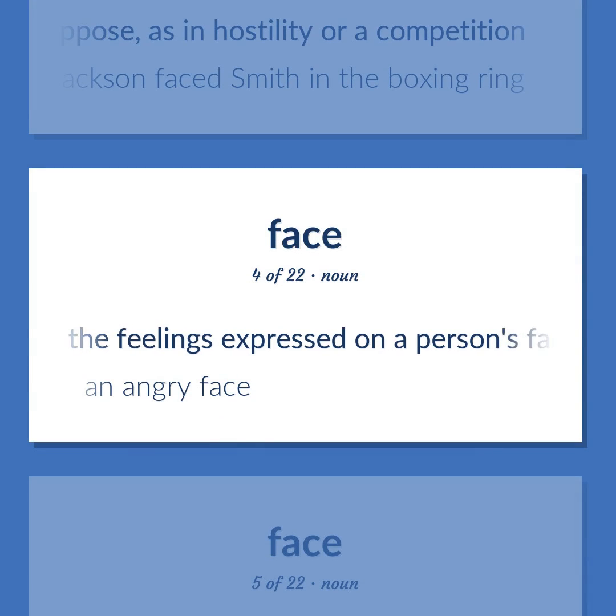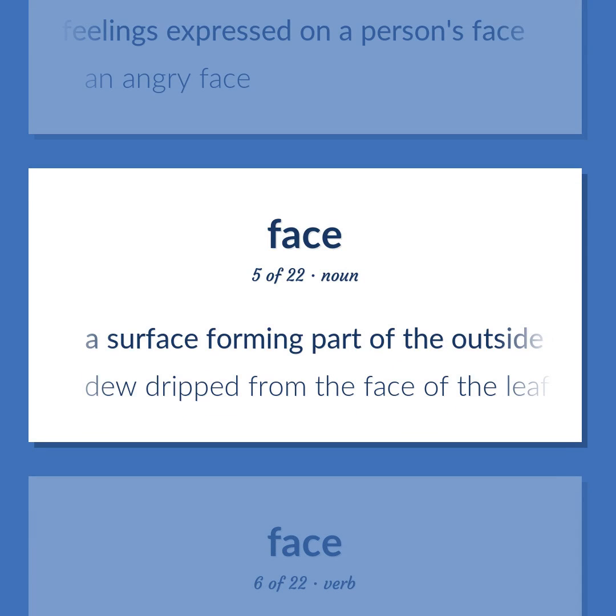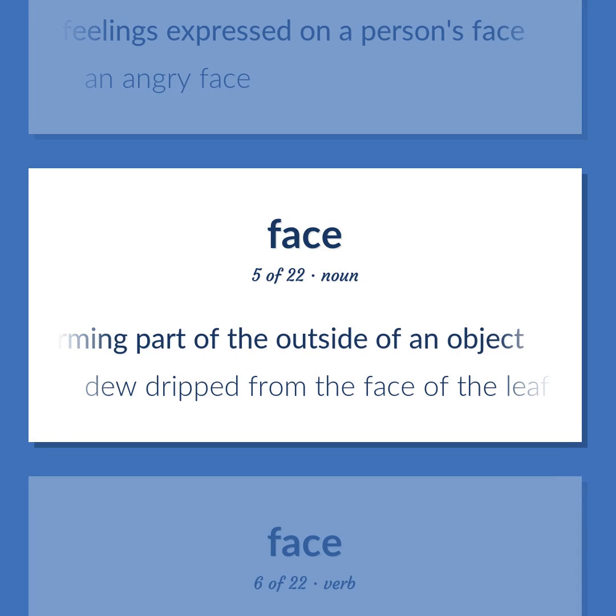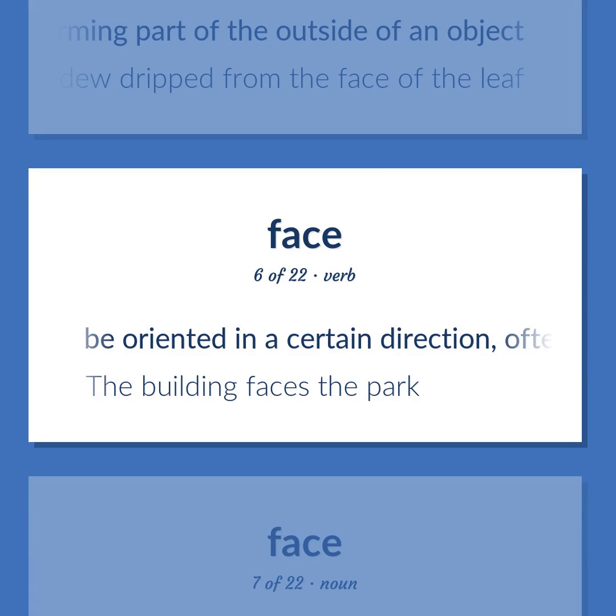The feelings expressed on a person's face. An angry face. A surface forming part of the outside of an object. Dew dripped from the face of the leaf. Be oriented in a certain direction, often with respect to another reference point, be opposite to. The building faces the park.